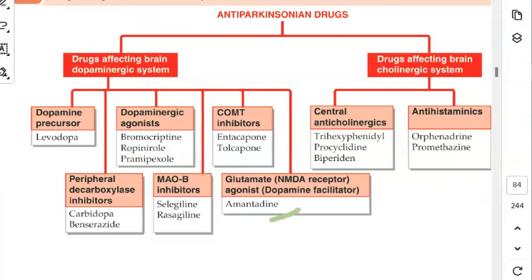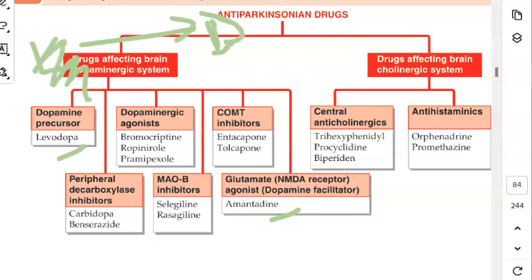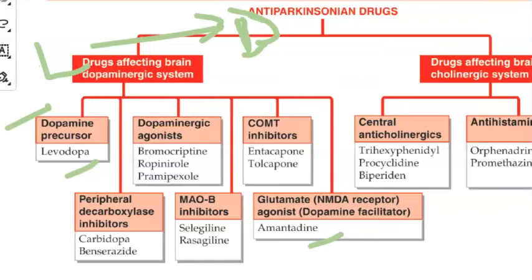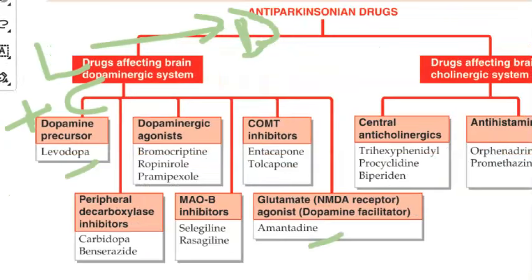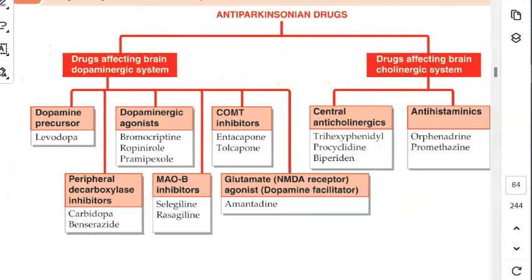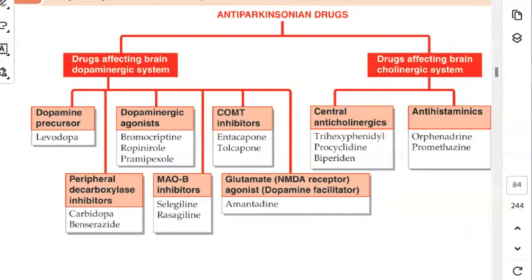So we finished Amantadine. Next we will go to levodopa. Levodopa is a dopamine precursor. That means levodopa will be converted to dopamine. That is what we want, right? In the brain, dopamine. But this levodopa will get broken down by the enzymes in our body. So what they will do, they will also add carbidopa with this levodopa. It will protect the levodopa from getting broken down in your body. So more levodopa will be able to enter the brain and become dopamine. Very good. Okay, so just let's look at all the dopaminergic drugs that we will be reading here.